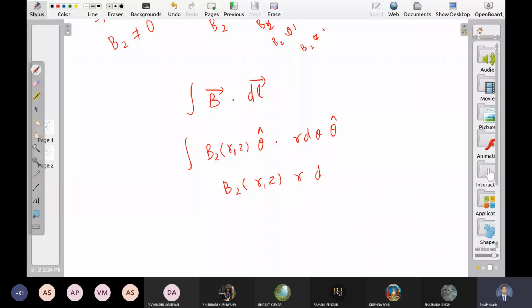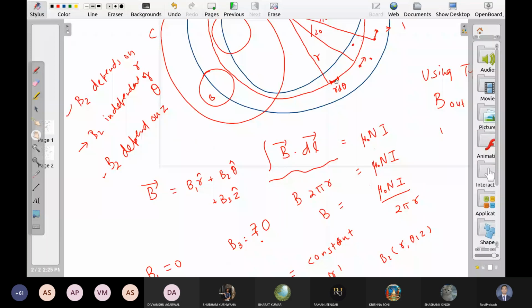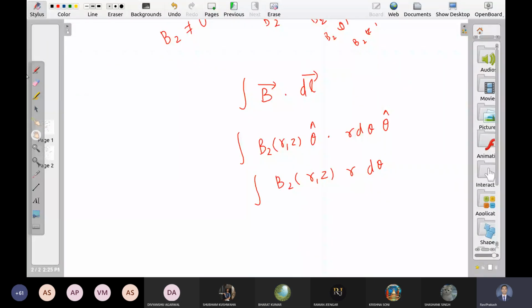What are the limits of this integral? This integral is working on this element. I mean, this integral is trying to cover this whole loop. And how does it cover this whole loop? By keeping r fixed and theta from 0 to 2 pi, right? So in this whole process, r is not changing. Only theta is changing from 0 to 2 pi.